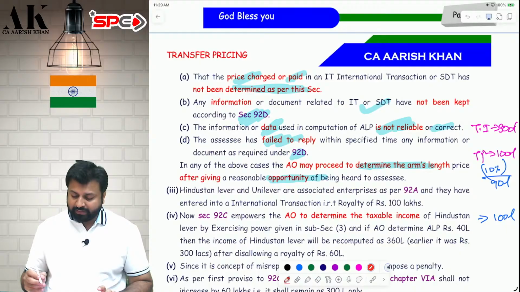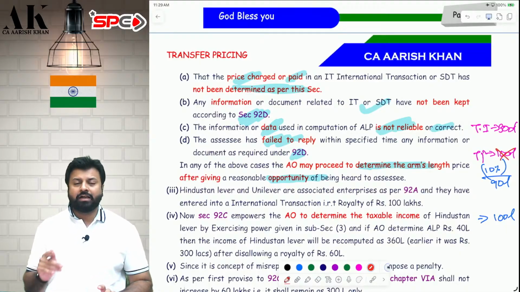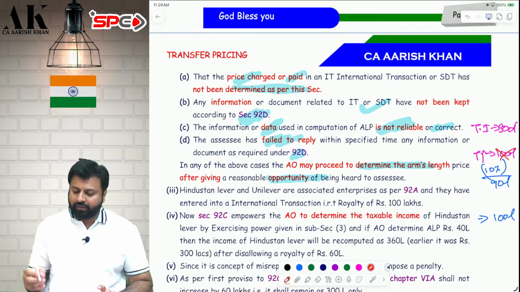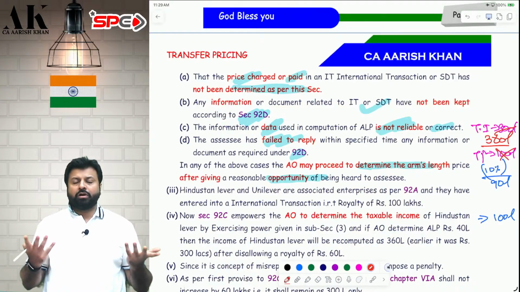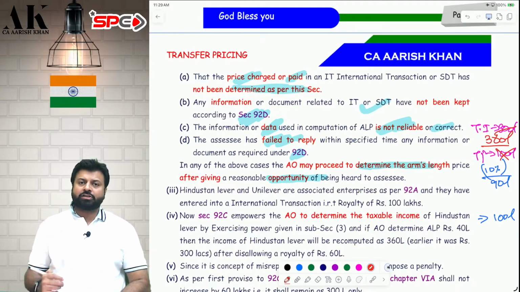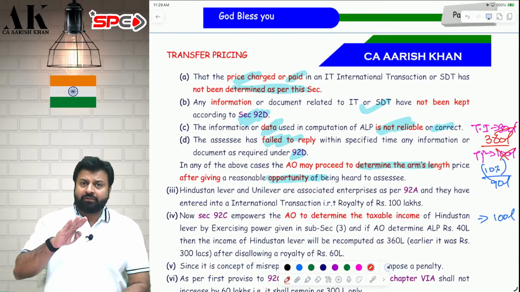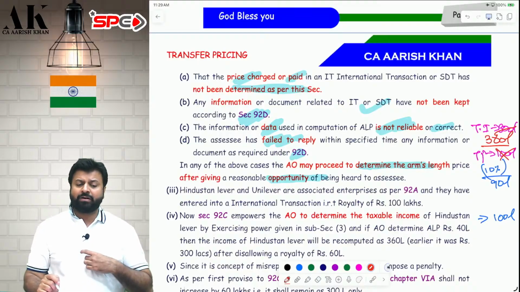Now pay attention, please. Very important factor. Now the AO says that no, it is not 100. It is transfer pricing. The expense is not 100, it is only 40. So I have to increase my total income to say 360 lakhs. Earlier I had claimed 100 lakhs as deduction. Now I have to claim only 40 lakh as deduction because the AO is saying that only 40 lakh is the correct price. Therefore I have to add back 60 lakhs. Therefore my income will increase by 60 lakhs. My income will become 360 lakhs.